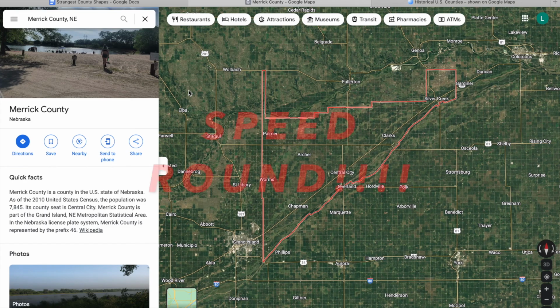Wow. Magic. Speed round. Merritt County, Nebraska. So this county used to just extend across here like this, very boring. But then the Pawnee Reservation was created to make a separate county right here, and that's why that looks like that now. And they just never fixed it.